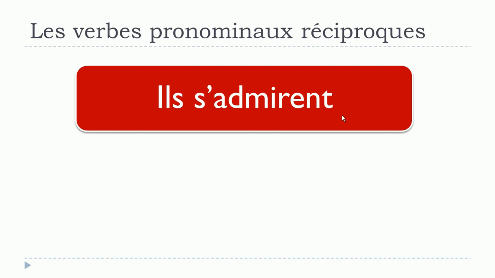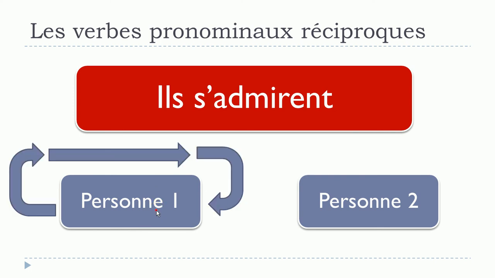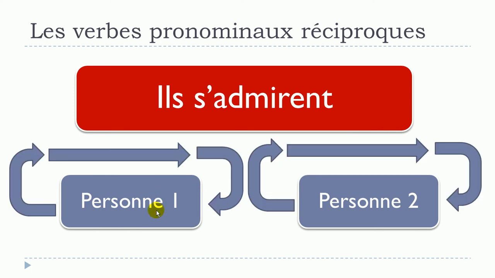But actually, it is possible to have, of course, two persons, because we've got the plural. But in this situation, it would also be possible that the first and the second person admire only themselves. So it's actually not, as we saw previously, they admire each other, but it could mean that they admire themselves.